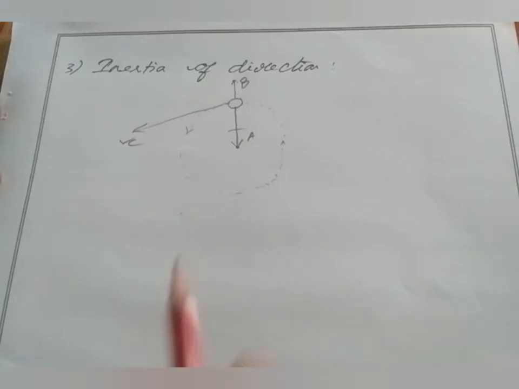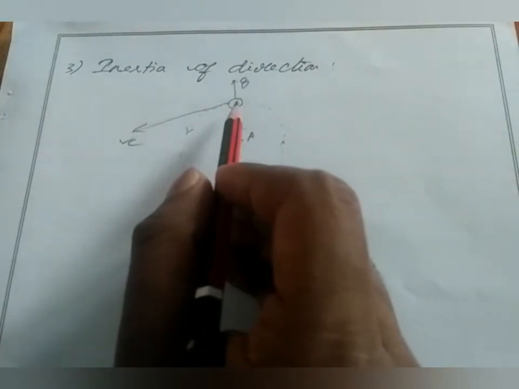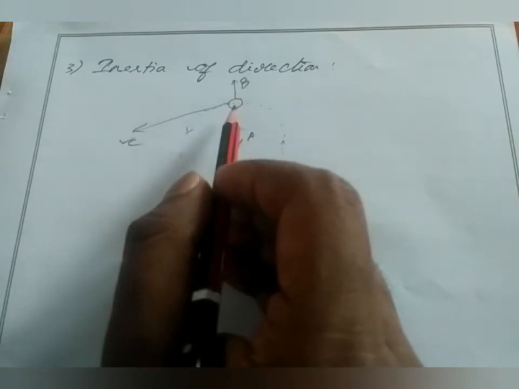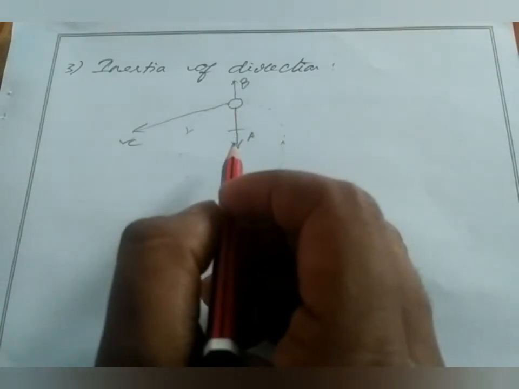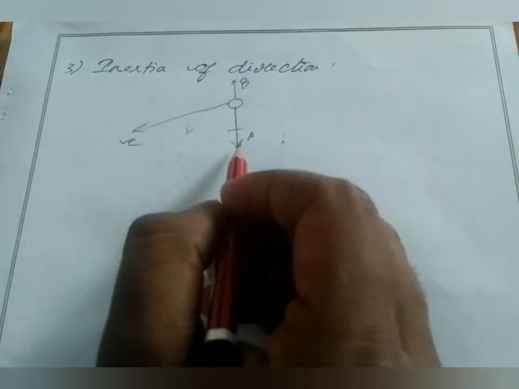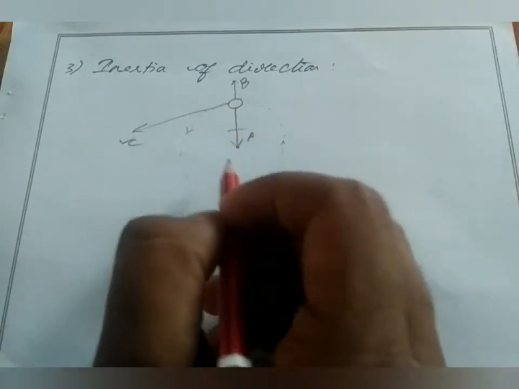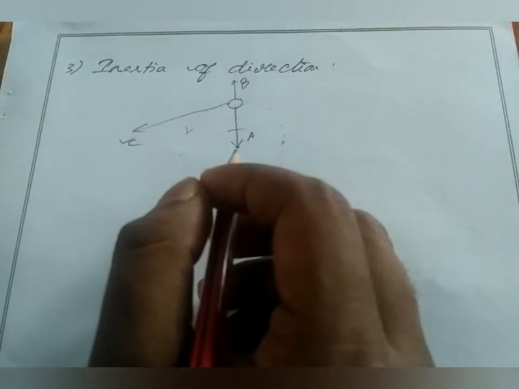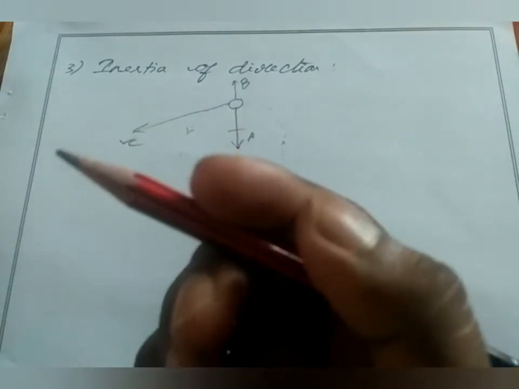So why? The ball is initially rotating. When we cut the string, the ball keeps on rotating. It wants to rotate on its path, right? But it cannot rotate in a circular path, because only with the force which we give by our hand can the ball rotate on a circular path. It cannot follow the circular path without the force from our fingers, because we pull the string and make it rotate, right?